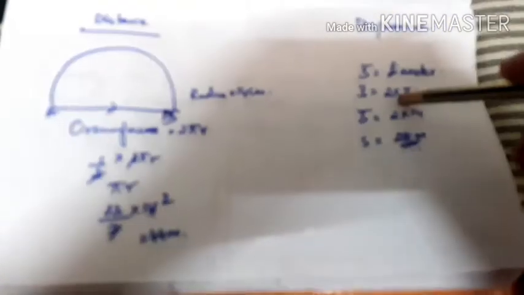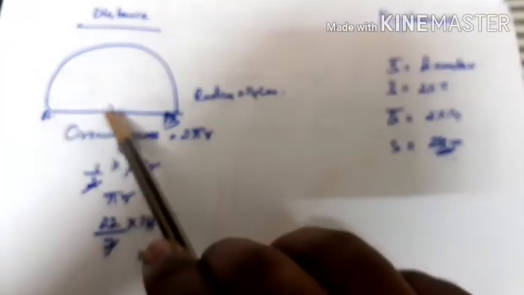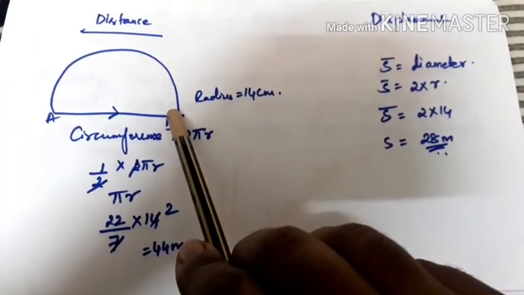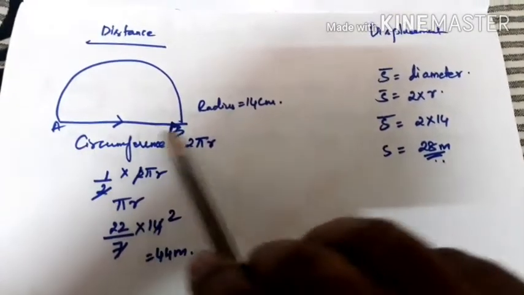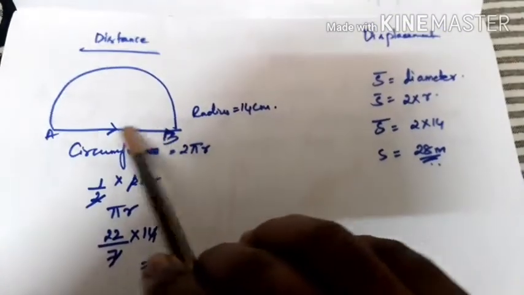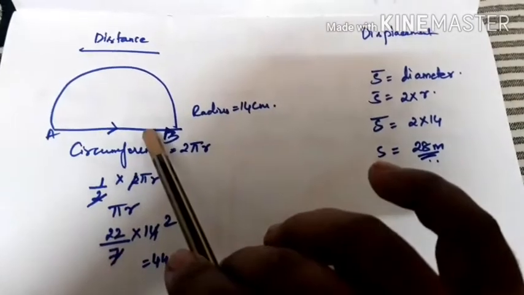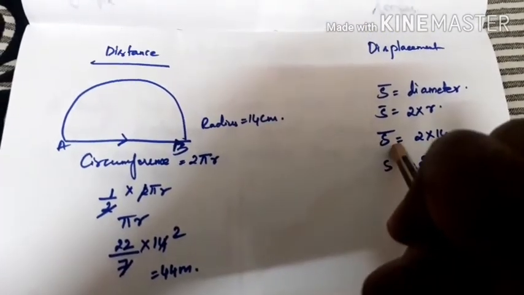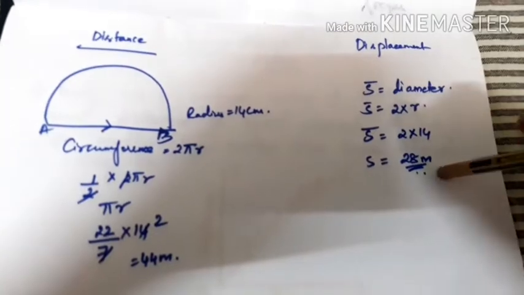When it comes to displacement, I told you it is the shortest distance covered from the initial position to the final position. So here displacement is nothing but the diameter. Diameter is equal to 2 times the radius. So displacement is equal to 2 into 14. So you get the value of displacement as 28 meter.